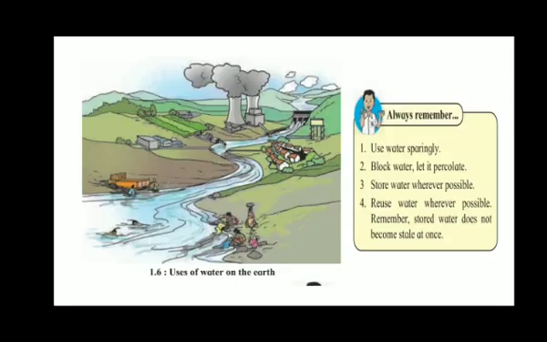Here again on the screen, you can see one picture in which the uses of water on the earth are shown. So children, always remember, use water sparingly. Block water, let it percolate. Store water wherever possible. Reuse water wherever possible. Remember, stored water does not become stale at once. So don't be in the habit of throwing away water, and we have to use it sparingly.